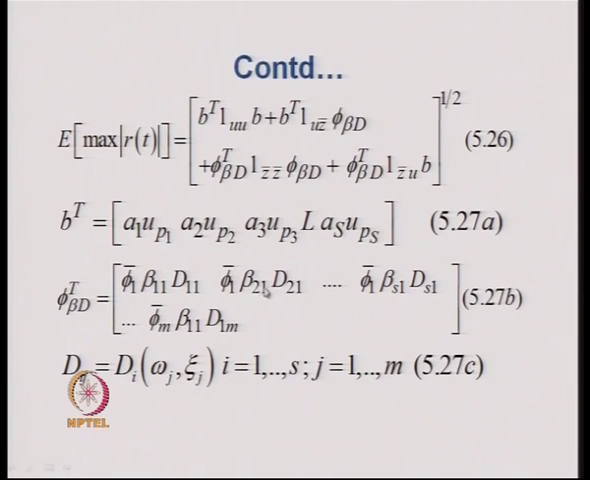Similarly, beta 21 is the mode participation factor coming to the first mode from the second support, and D21 is the displacement response spectrum for the first mode time period coming from the support excitation 2.